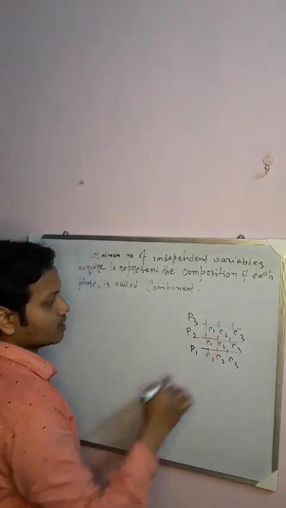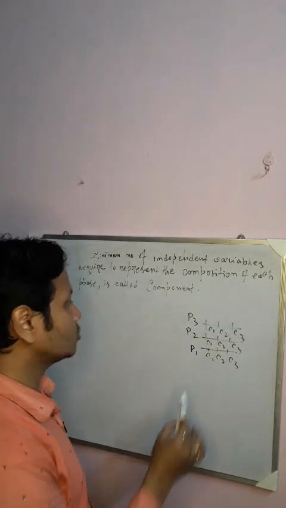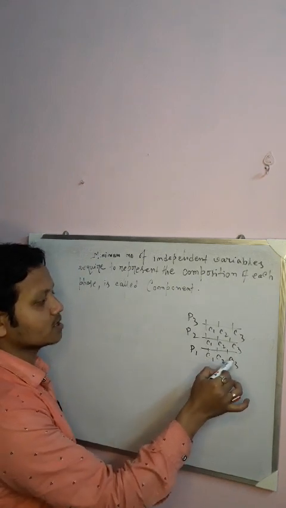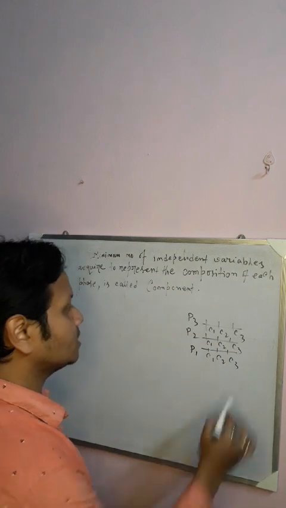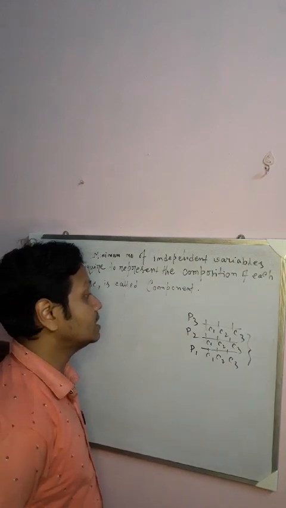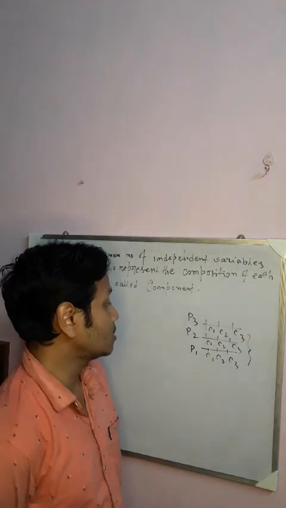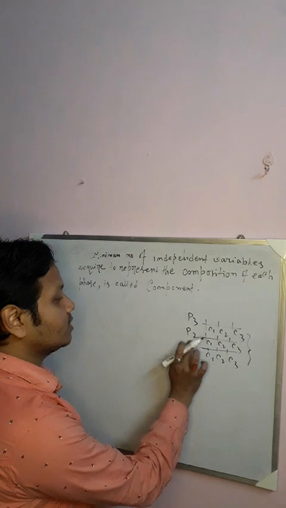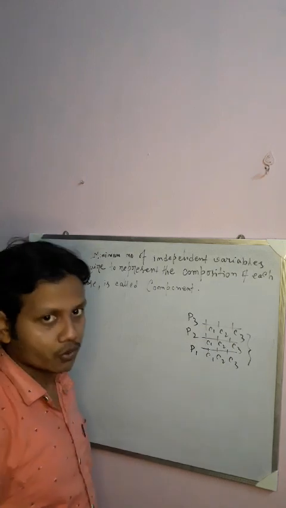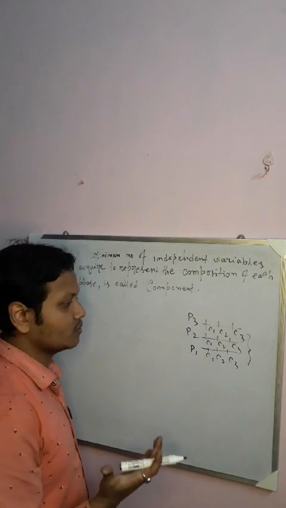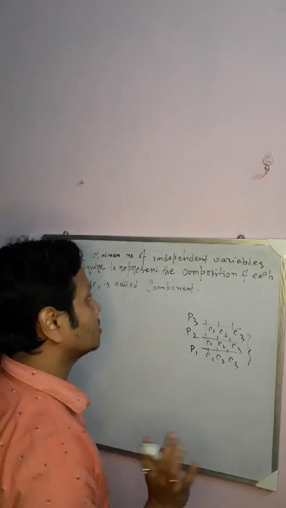So you can see that the composition of each and every phase can be represented by these components C1, C2, C3. Each phase can be expressed in terms of different components. So that is the definition: the minimum number of independent variables required to represent the composition of each phase.